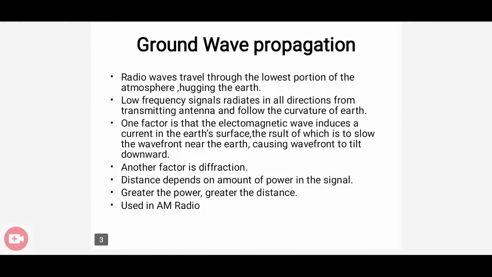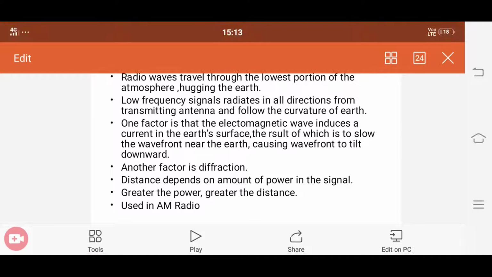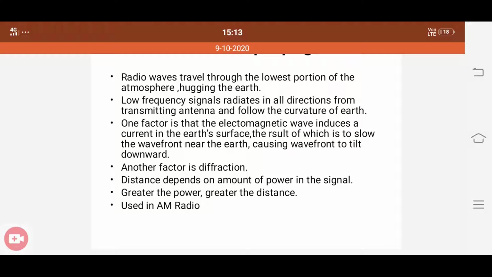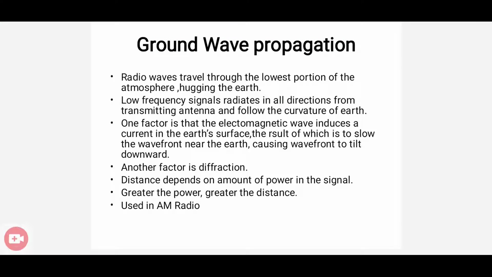First we can discuss what is meant by ground wave propagation. Here the radio waves or radio signals travel through the lowest portion of the atmosphere. That means low frequency signals radiate in all directions from the transmitting antenna and follow the curvature of the path. So in ground wave propagation, signals travel along the curvature of the earth.